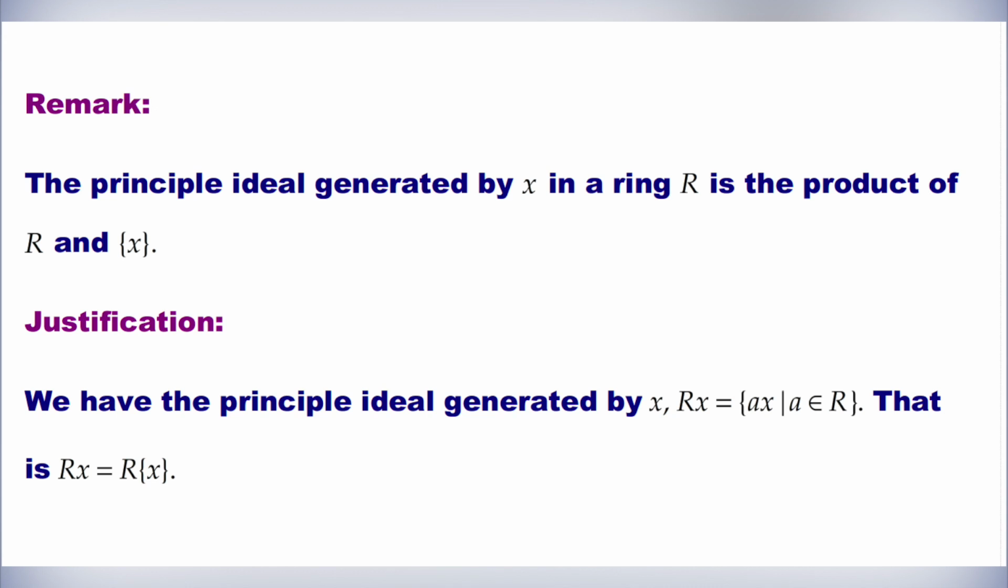The principal ideal generated by x in a ring R is the product of R and the ideal generated by x. The justification is that the principal ideal generated by x, which is Rx, is equal to the set of all ax such that a belongs to R. That is, Rx is equal to R(x).